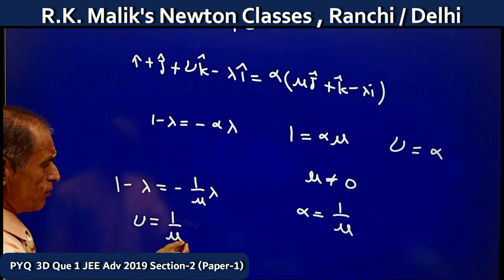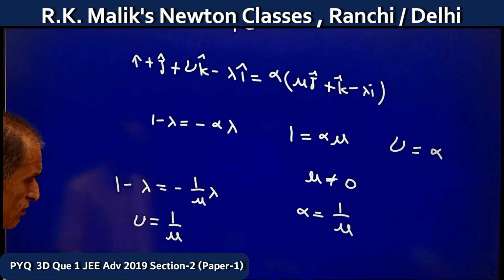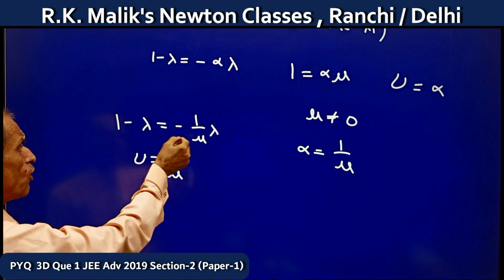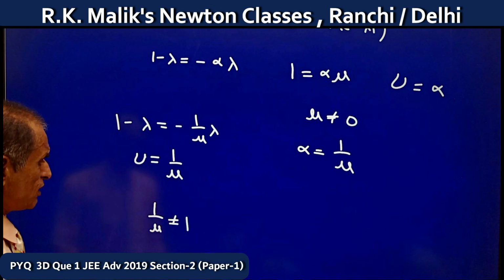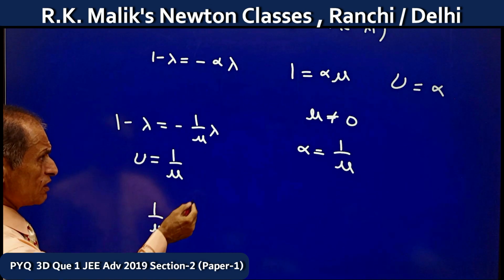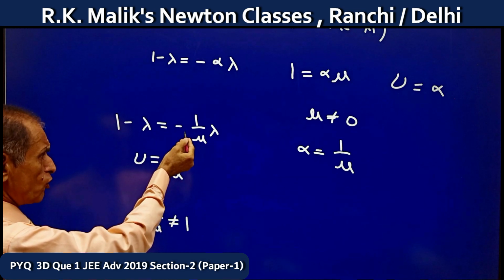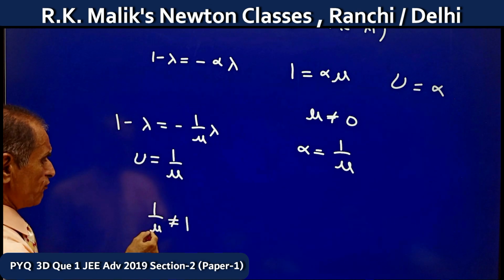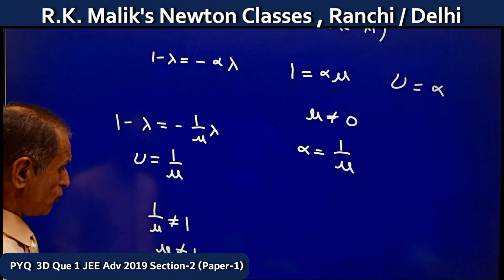Now come to the first relation. We will be able to find the value of lambda if 1 upon mu is not equal to 1, because if 1 upon mu is equal to 1, then lambda will get cancelled and I will reach a wrong relation. Therefore, mu is not equal to 1.